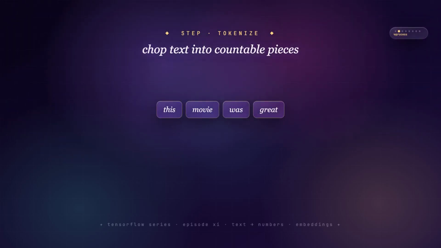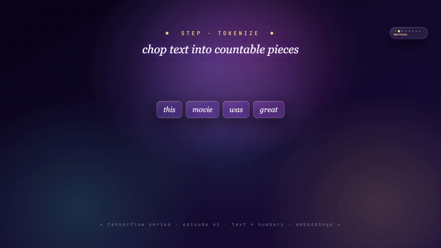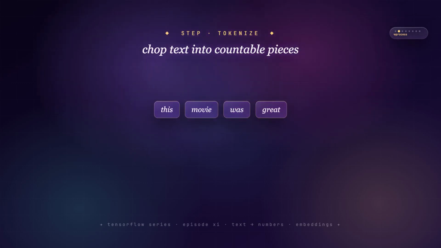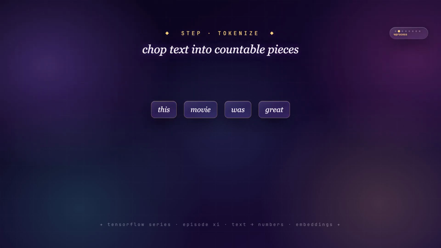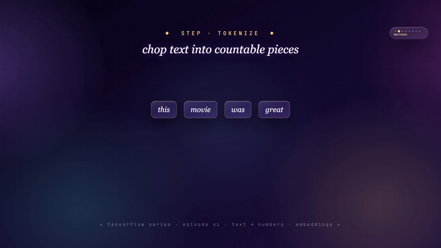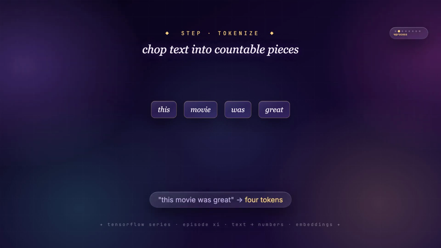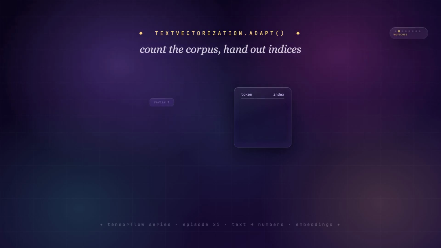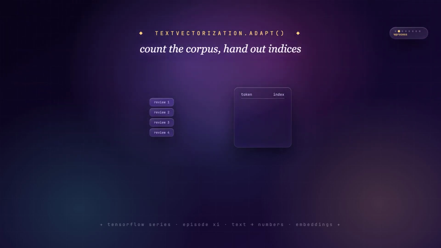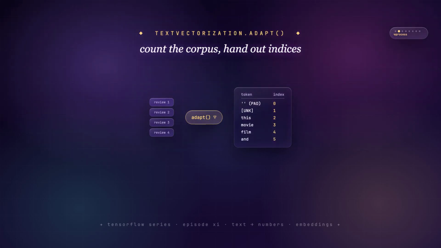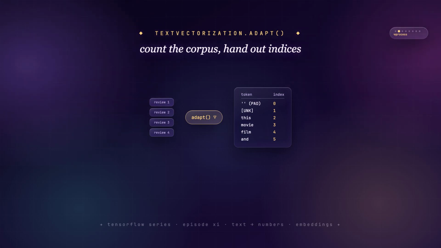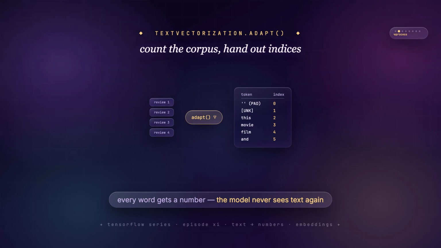First move, tokenize. We chop the text into pieces the model can count, usually words. This movie was great becomes 4 tokens: this, movie, was, great. Now we have countable units instead of a blob of letters. Next we need a vocabulary, a fixed list of every token the model is allowed to know, each mapped to an integer. Keras builds it for us. TextVectorization adapt scans your whole corpus, counts the words, sorts them by frequency, and hands every word an index. The model never sees text again, only those indices.